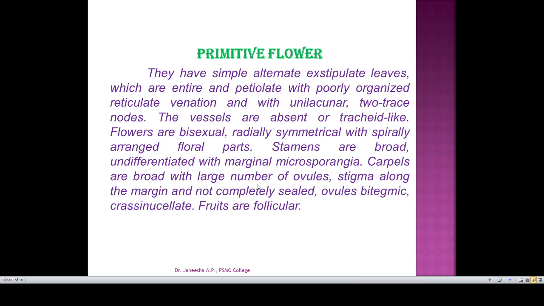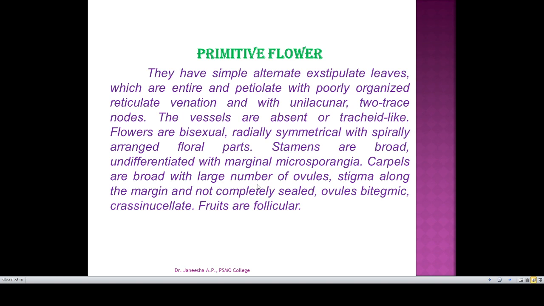So altogether, we can define a primitive flower as having simple, alternate, exstipulate leaves which are entire and petiolate, with poorly organized reticulate venation and unilacunar trilacunar nodes. The vessels are absent or tracheid-like. Flowers are bisexual, radially symmetrical with spirally arranged floral parts.